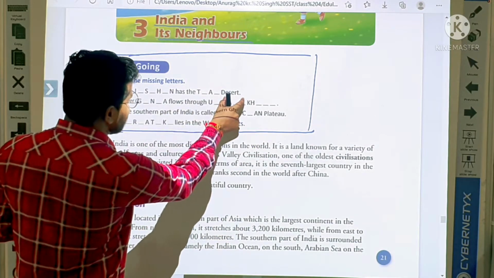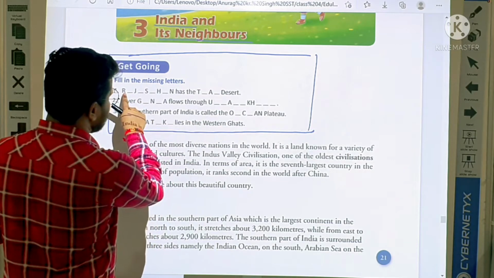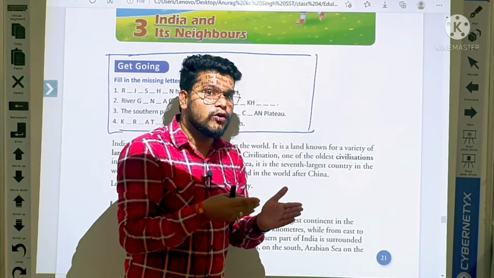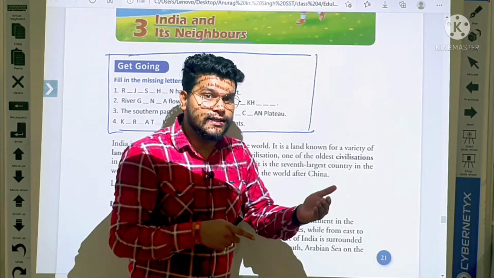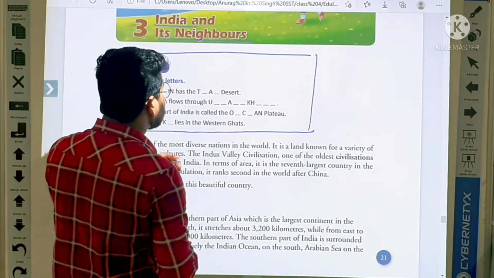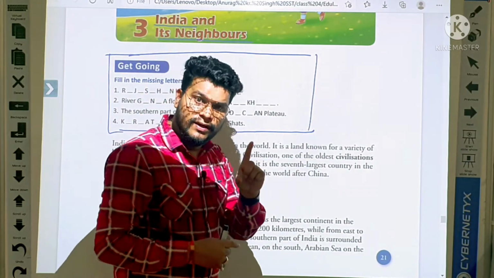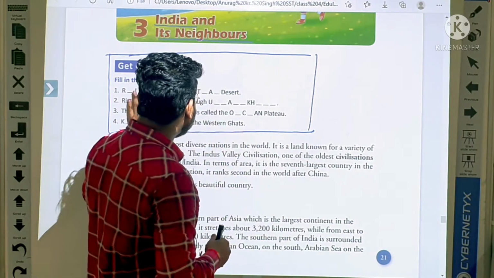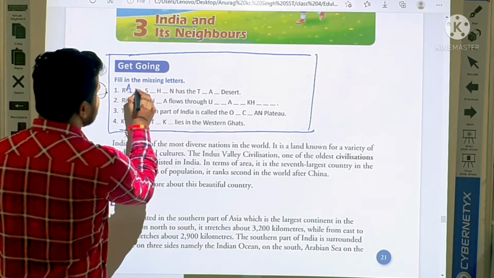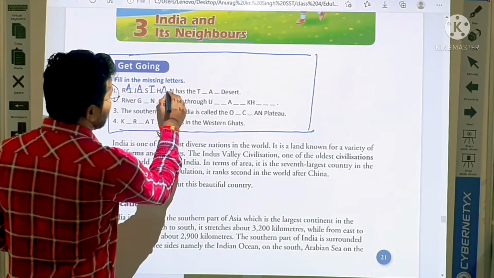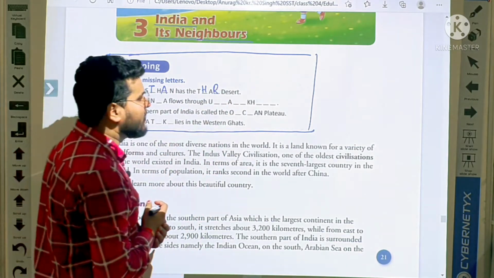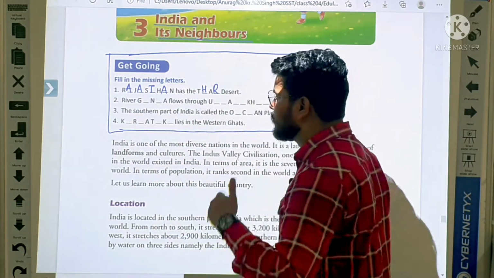Has the dash desert. It means simply, students, you have to tell about the desert in India. India has only one desert, the Thar desert, and Rajasthan has the Thar desert. So everybody write down: Rajasthan has the Thar desert. Is it clear?